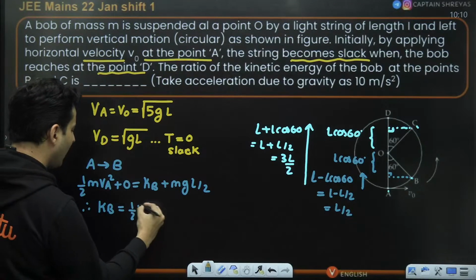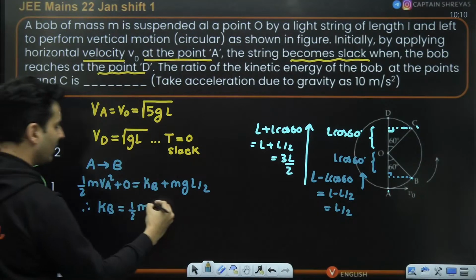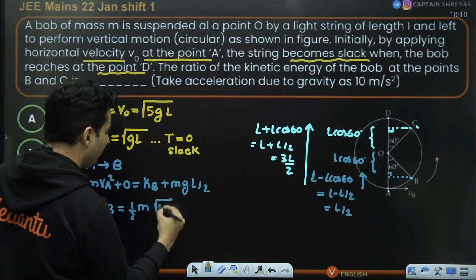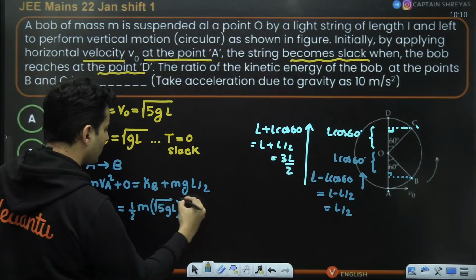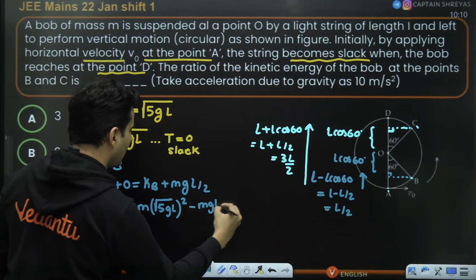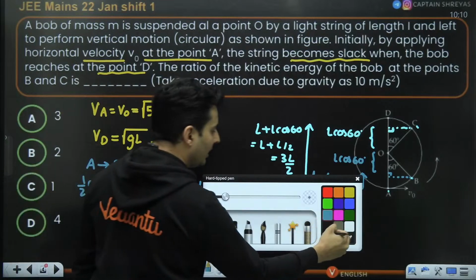So it will be half m VA square, where VA is nothing but root 5 gL. So half m times root 5 gL square minus mgL by 2. So that is from A to B.